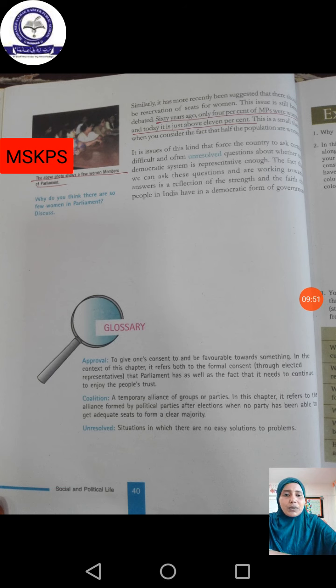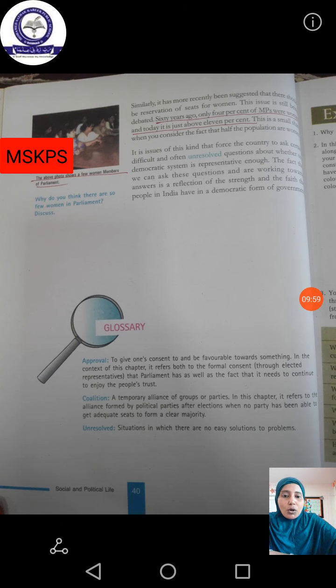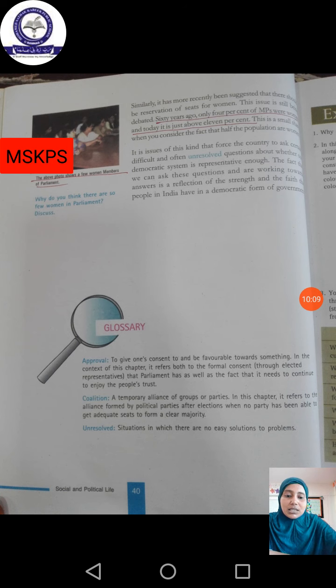Next class we will see the notes of the lesson. See dears, don't waste your time whenever we complete a lesson. I am not giving any notes to you. You just go through your lesson and complete your notes. So whenever I complete a lesson, you can start doing your notes and start memorizing.